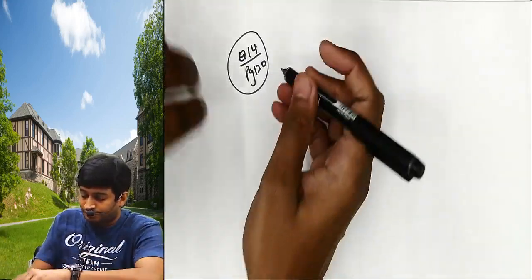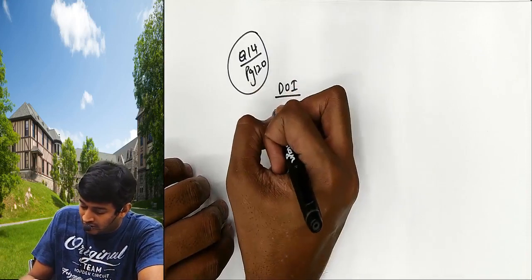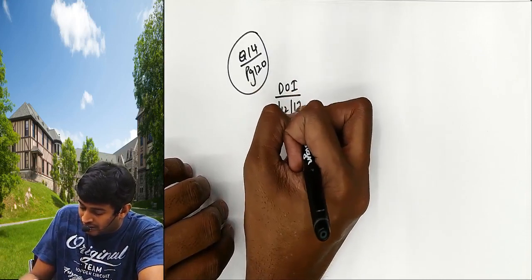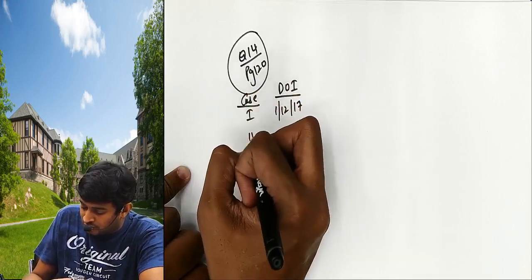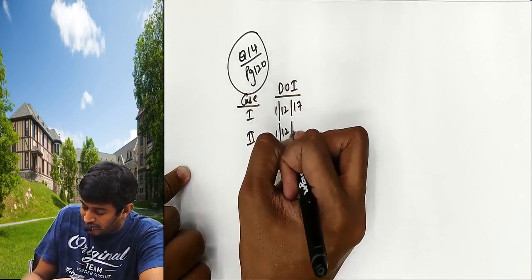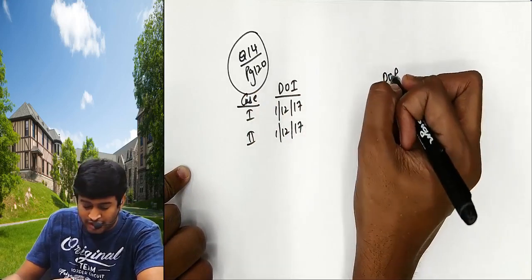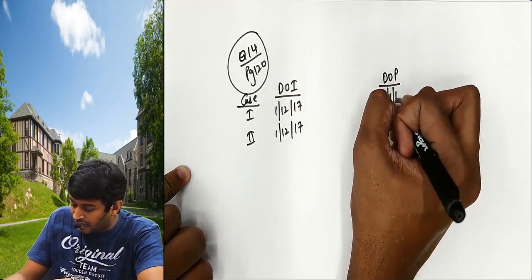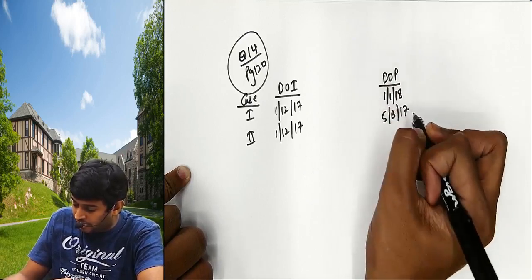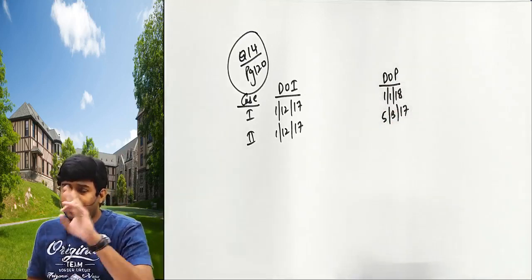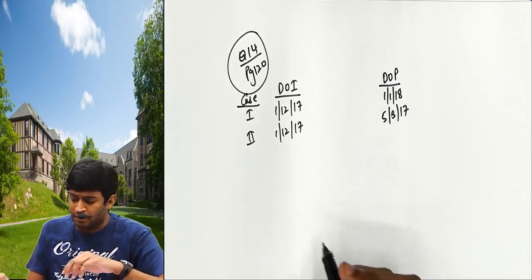So now, date of invoice given 1/12/17. Case 1, case 2, because 2 cases are given. Date of payment, 2 cases, 1/1/18, 5/3/17. But if only one date of payment is given, there is no confusion; you take that date of payment only.